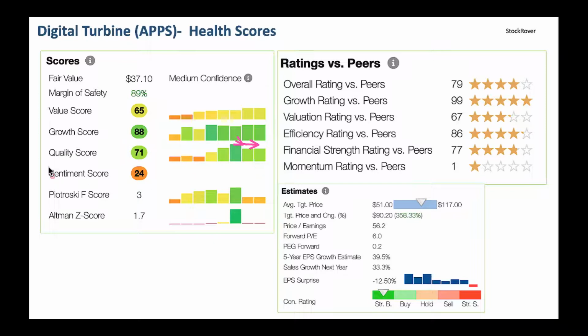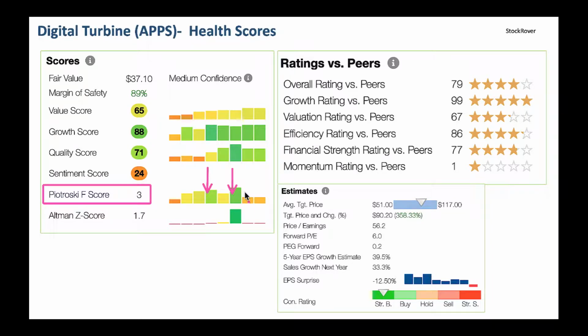On the other hand, from a sentiment perspective, because the stock came down after the earnings, it's low sentiment right now. Folks are not upbeat about this company. That's why sentiment is low. From a Piotroski F-score perspective, that tells you how the books look. It's not superb. It was good like 3 quarters ago, and maybe even 5 quarters ago.